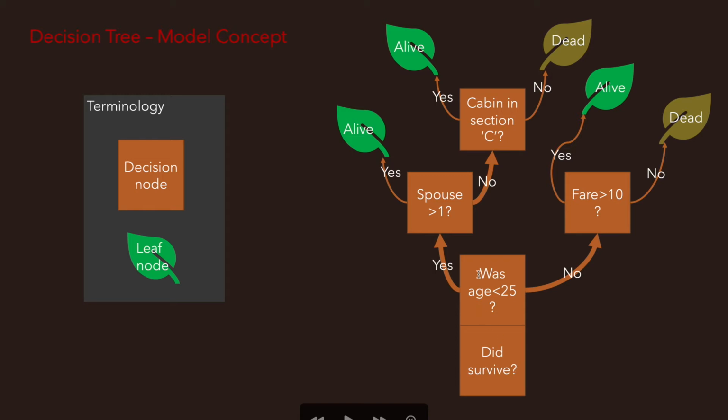And then you say, okay, first thing I'm going to look at, let's say maybe age. Why did I pick age? Well, no one knows. We'll talk about that later. If the age was below 25, well, I know that we saw in the data, children and ladies first seem to be a bit of the theme there. So if the age is below 25, I'm saying that might be considered to be slipping into the child bracket if he or she is lucky. So goes in here. If not, that's a bit more critical.